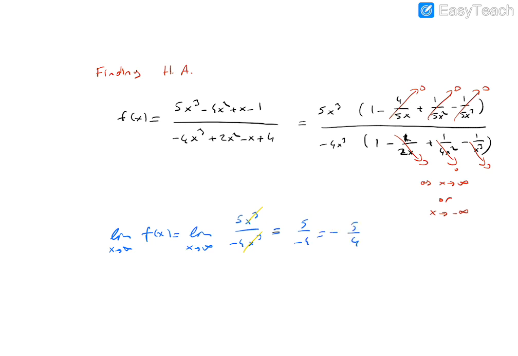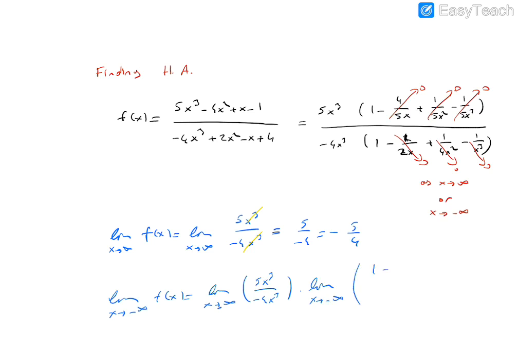And similarly, you can calculate the limit as x goes to minus infinity of f of x, which equals the limit of 5x cube over minus 4x cube, times the limit of the rest part as x goes to minus infinity.